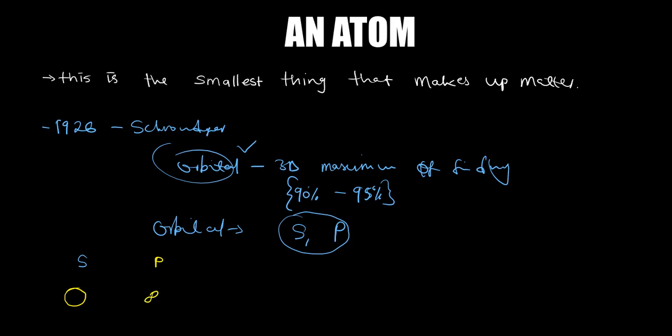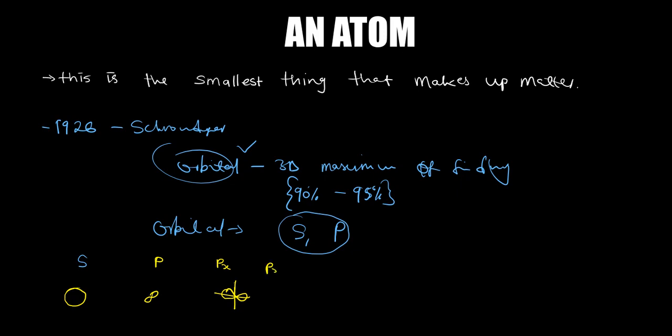So this p orbital will be found in three ways. There's what you call px, where we have a Cartesian axis there. In the x-axis is where we find our px orbital.